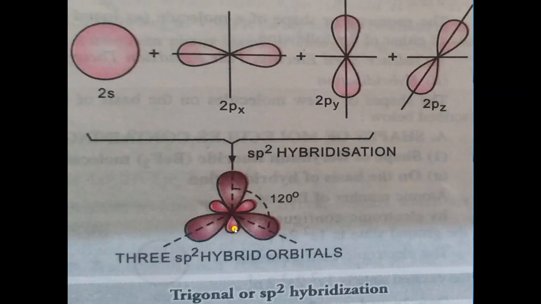This is first hybrid orbital, this is second hybrid orbital, and this one is third hybrid orbital, and angle between them is 120 degree. So this is sp2 hybrid orbital, and this 2pz orbital is unhybridized. It will also be present here, but in this diagram we are not showing it, but in a further example we will show it.